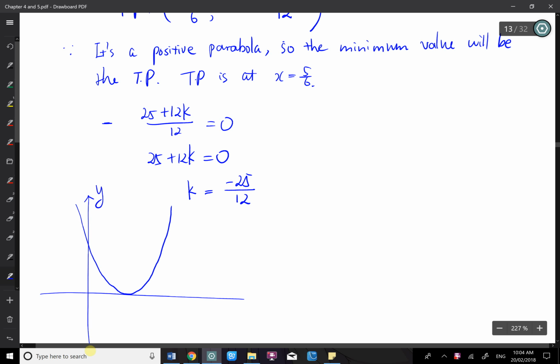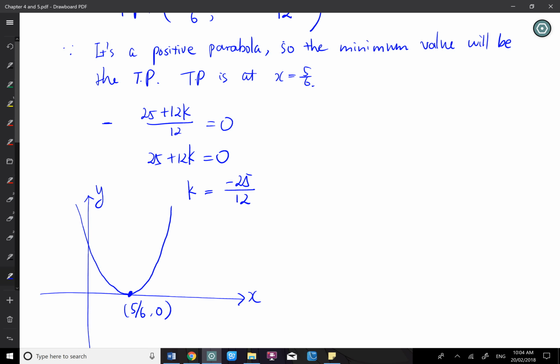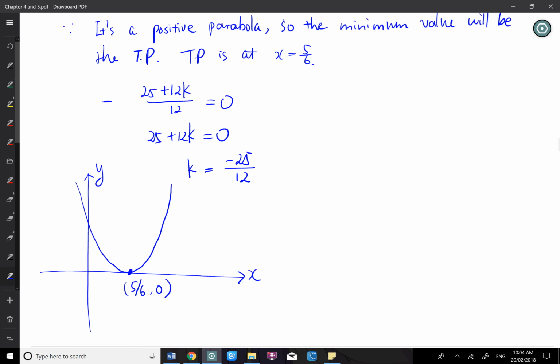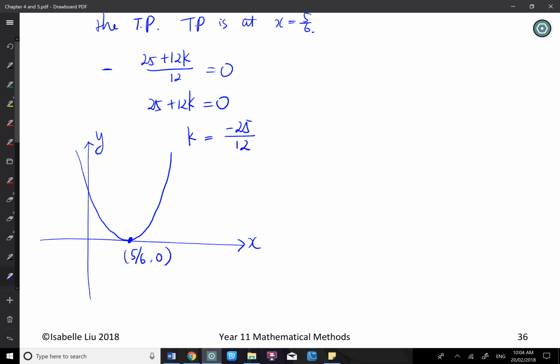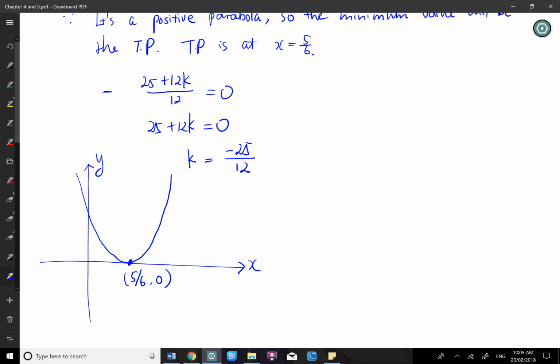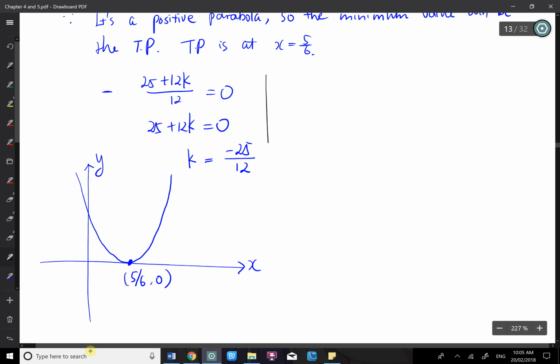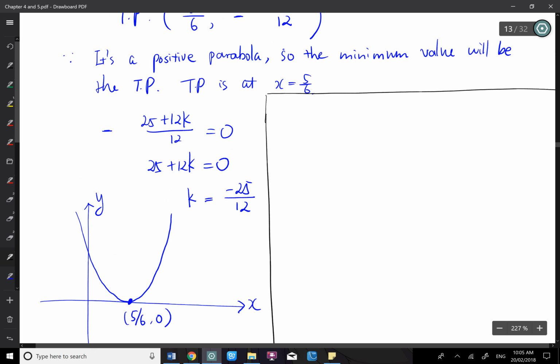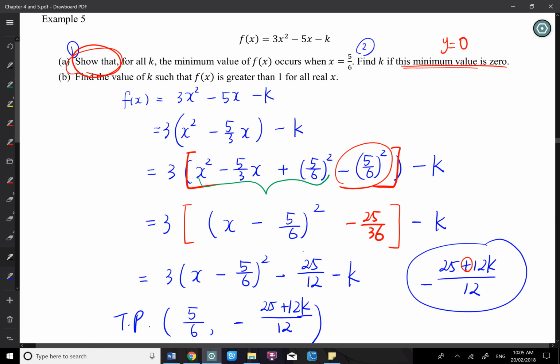Then this graph should look like this, touching the x-axis. Just to let you know, it's a perfect square. You only have one x-intercept. Where it's touching must be the turning point touching the x-axis. Okay, that's the first question. Let's have a look at B.